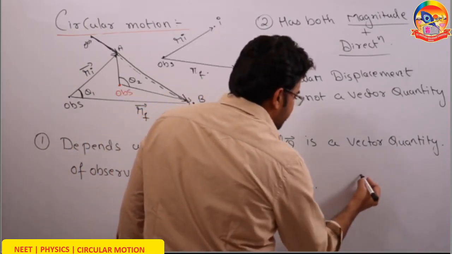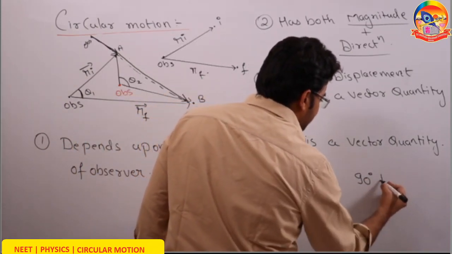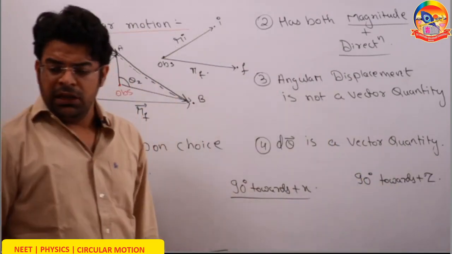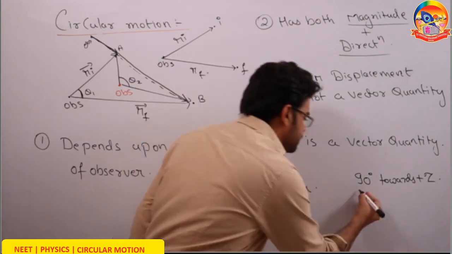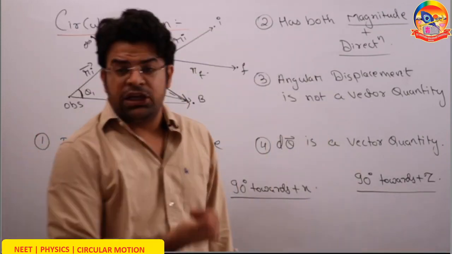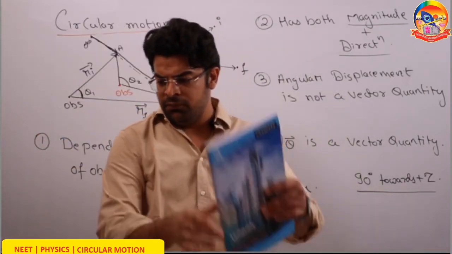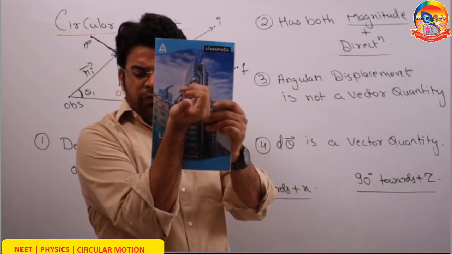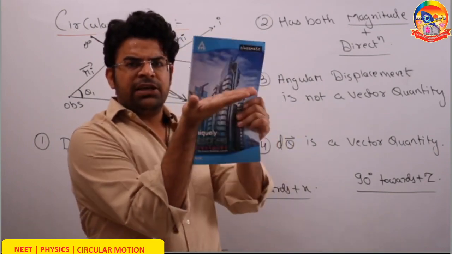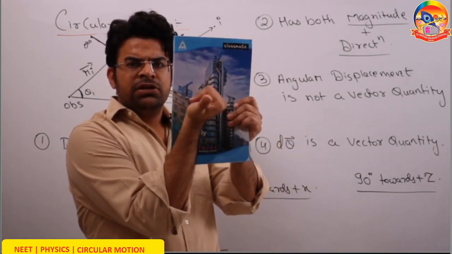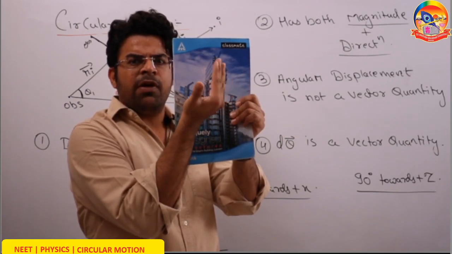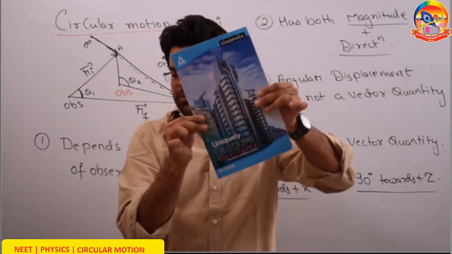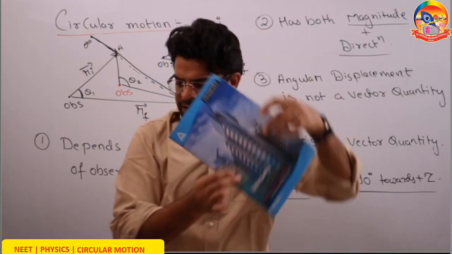Similarly, if I say visualize an angular displacement of 90 degree towards positive z. Where is positive z? Towards you guys we have got positive z. So how will it turn? If it has to turn towards positive z, it has to turn this way, as the way my finger curled. So this represents an angular displacement of 90 degree towards positive z.